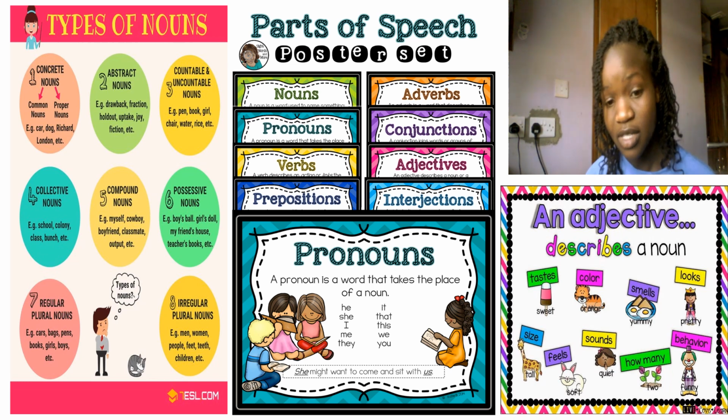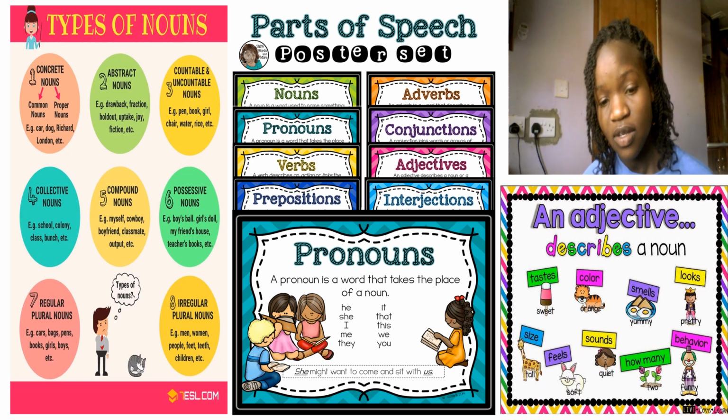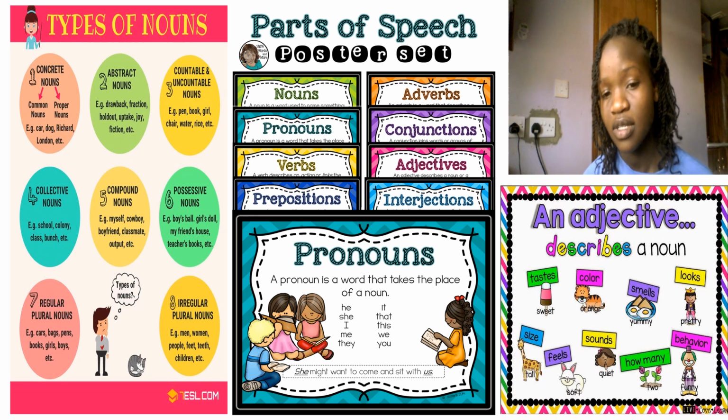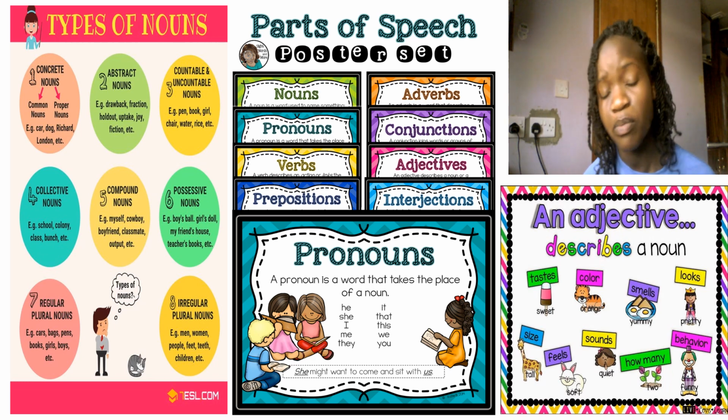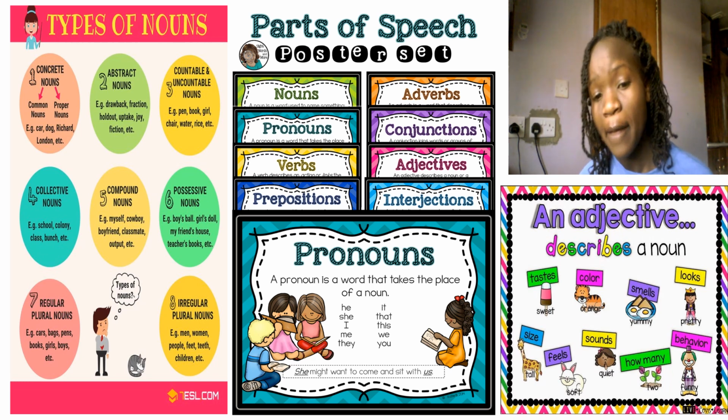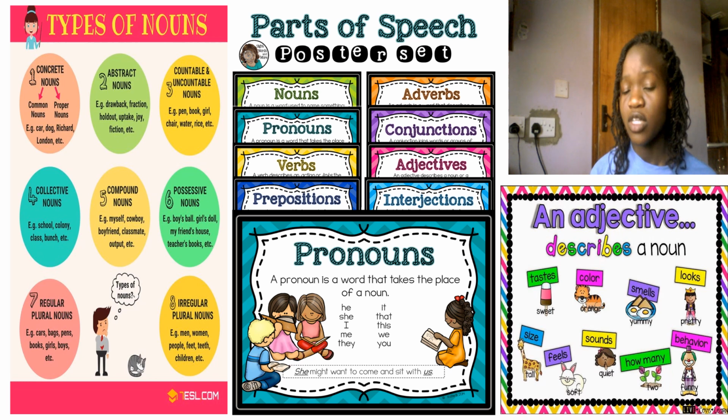You can count them. And also there are uncountable nouns. Uncountable nouns include nouns which you cannot count. For example, you cannot count sand. Can you count those small pieces of sand? It's impossible. I think those are various types of nouns.